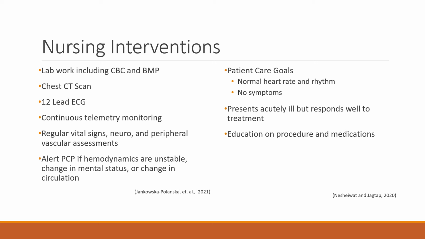During our assessment piece, we should make sure that regular vital signs are taken and we are evaluating neuro and peripheral vascular status. If there's any changes to hemodynamics, mental status, or circulation, the primary care provider should be notified immediately. Our goals for this patient are a normal heart rhythm and rate, as well as showing no symptoms of AFib, like dyspnea or palpitations.